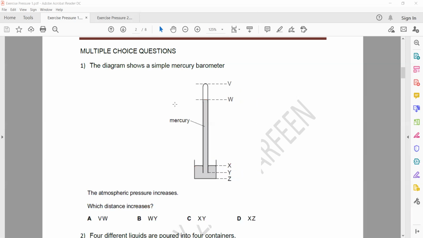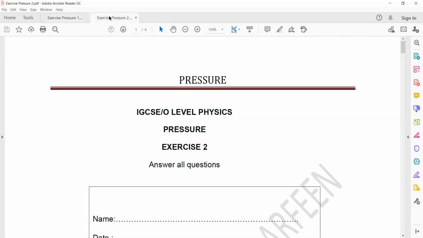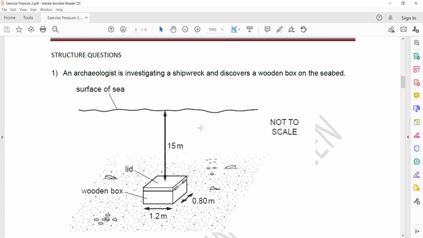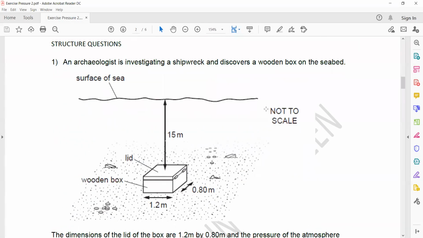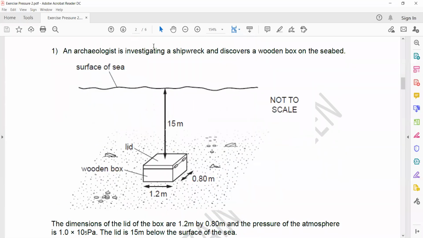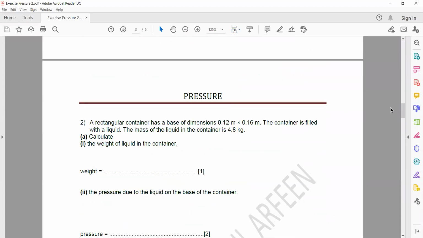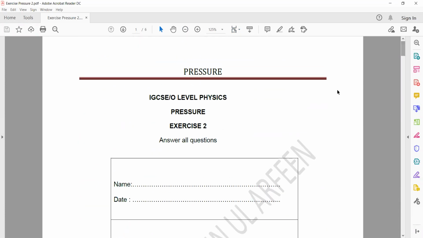This was exercise 1 of topic pressure. Now exercise 2. Any doubt in question 1? Mention the question in which you have doubt from exercise 2 of pressure.